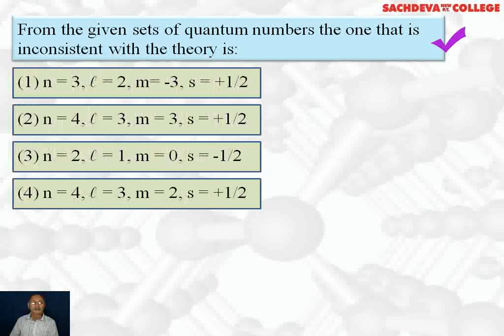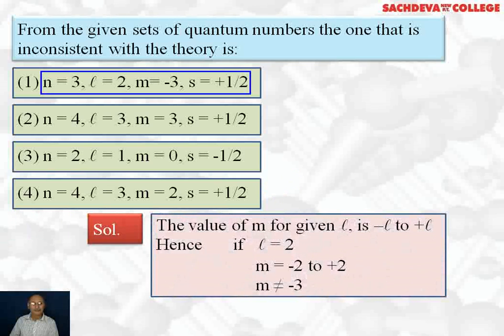Next, from the given sets of quantum numbers, the one that is inconsistent with the theory is n is equal to 3, l is equal to 2, m is equal to minus 3, s is equal to plus half. This is the first option. Second option, n 4, l 3, m 3, s plus half. Third option, n 2, l 1, m 0, s minus half. Fourth, n 4, l 3, m 2, s plus half. The correct answer is the first part.